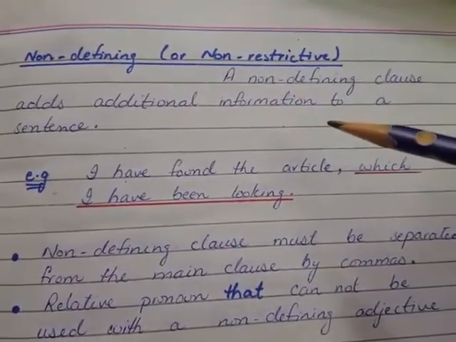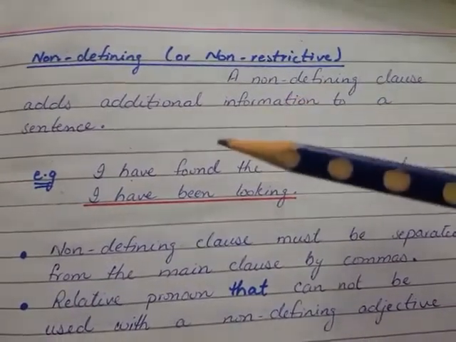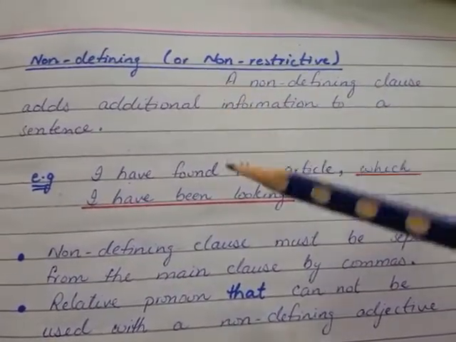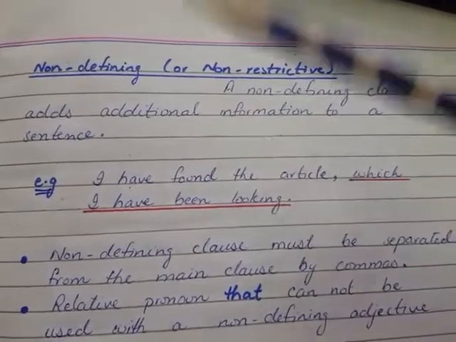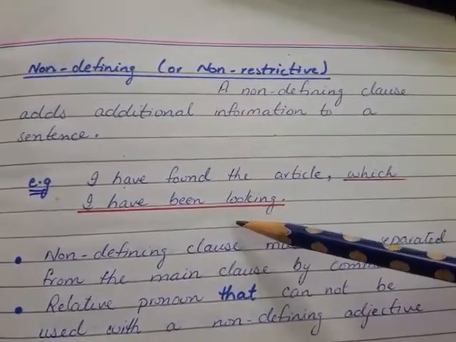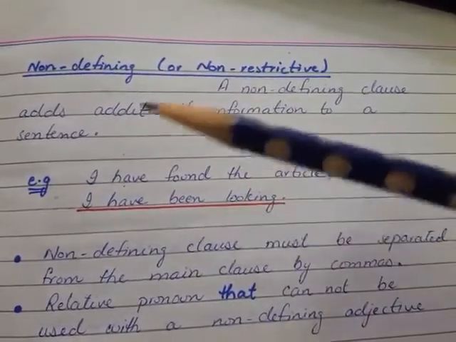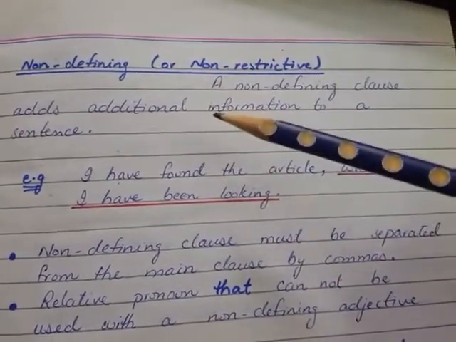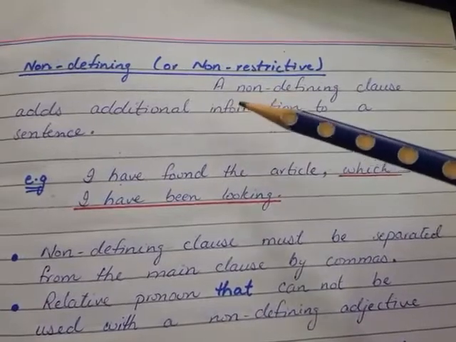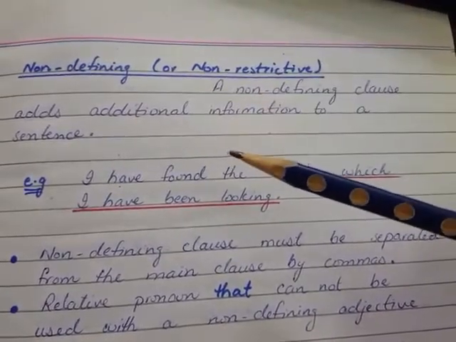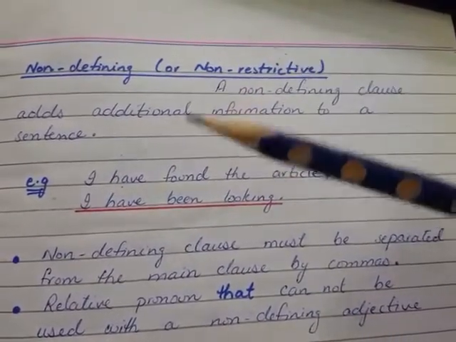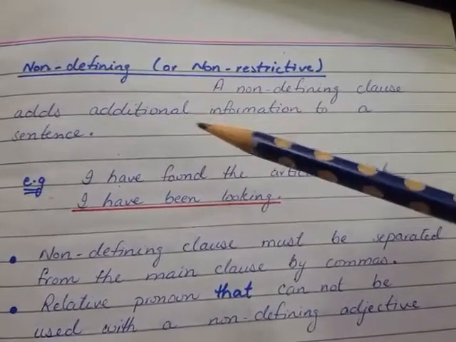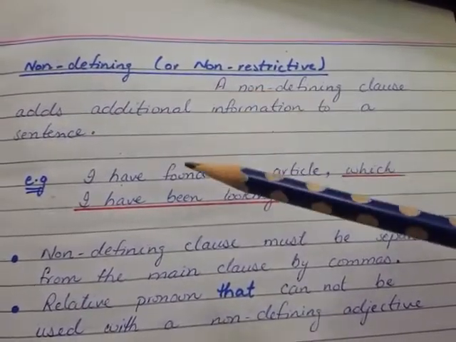Non-defining or non-restrictive. A non-defining clause adds additional information to a sentence, and this information is not important and is not necessary. It can be omitted from the sentence as well. Non-defining or non-restrictive type of adjective clause adds additional information to a sentence.